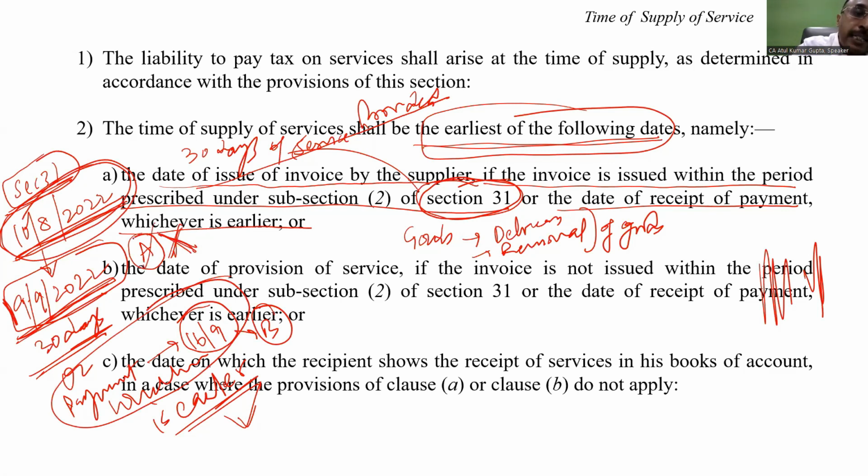So in that case, it will not be A, it will become A. So if I raise the invoice within the prescribed limit, then it is okay. But otherwise, the date of provision of service will become the A, meaning thereby the date which will be discussed and analyzed to understand the time of supply.